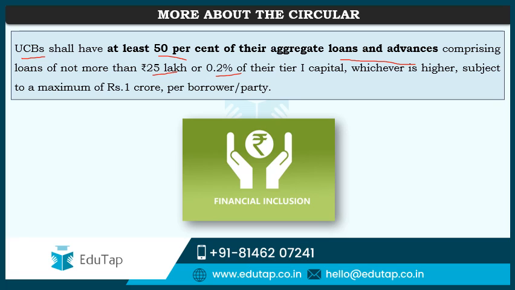So it says that the urban cooperative banks should grant their loans to maximum number of persons, and for this particular purpose, the quantum of the loan which can be granted to one borrower or one party has been fixed to maximum of rupees 1 crore to be computed as per the formula specified here. So this is a very interesting point which has been talked about in this circular, and in my opinion, this is going to be promoting financial inclusion because now many borrowers are going to get funds maybe of a smaller amount.